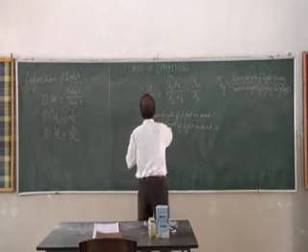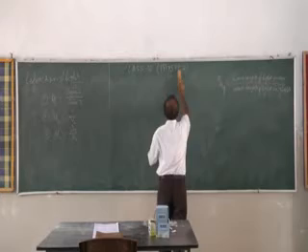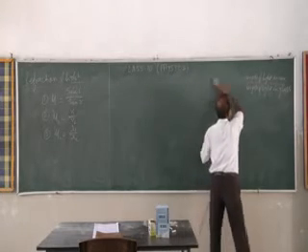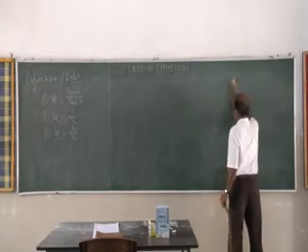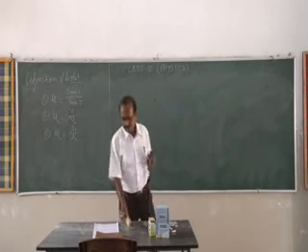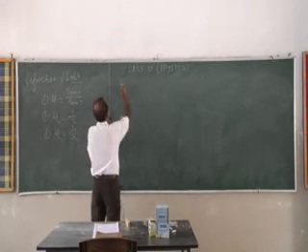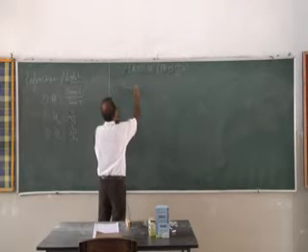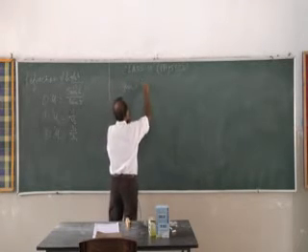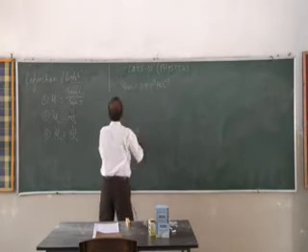Now we'll find out the refractive index of glass and water. Speed of light in glass is equal to 2 into 10 to the power 8 meter per second.